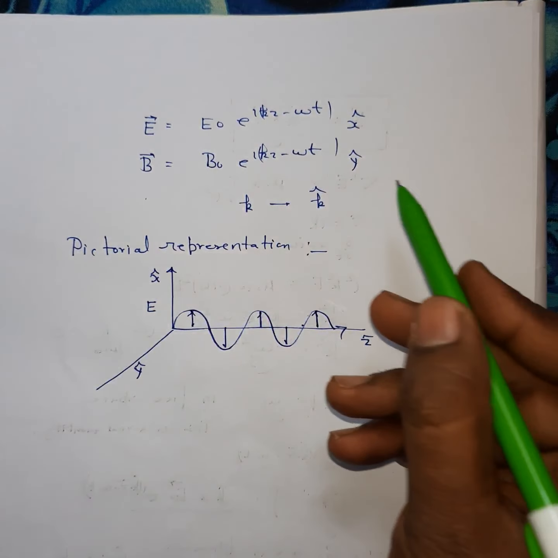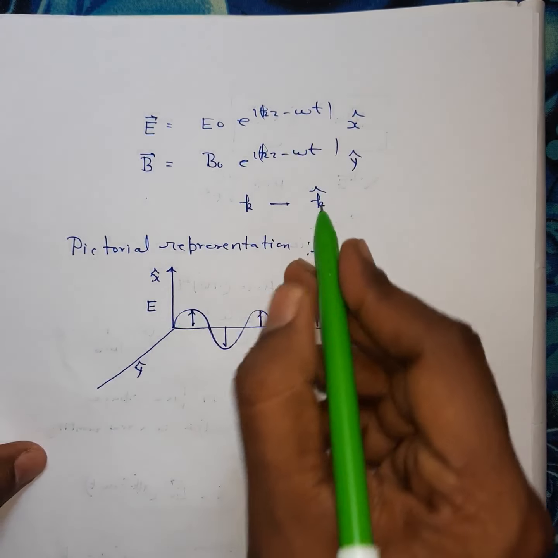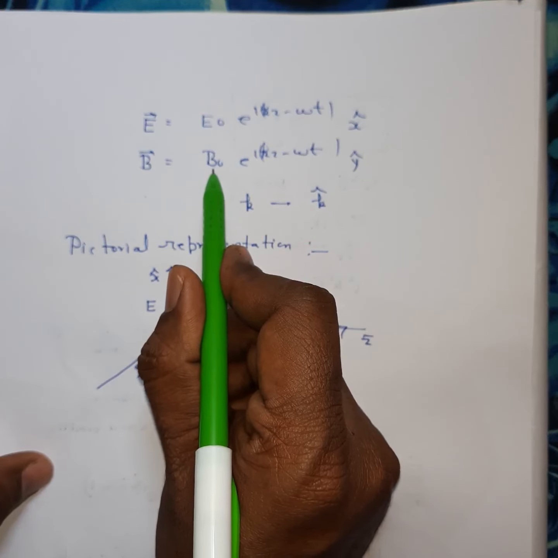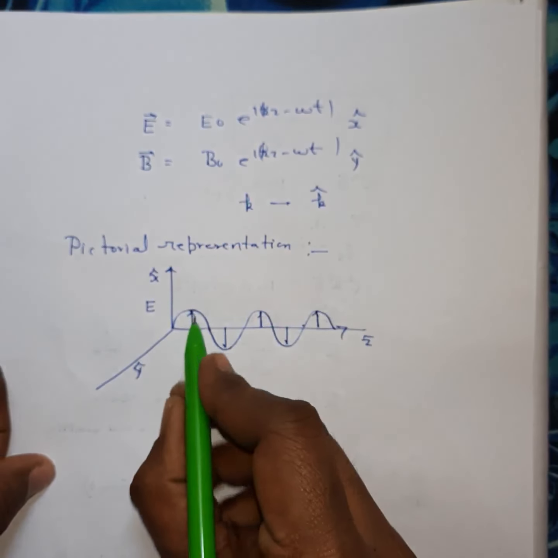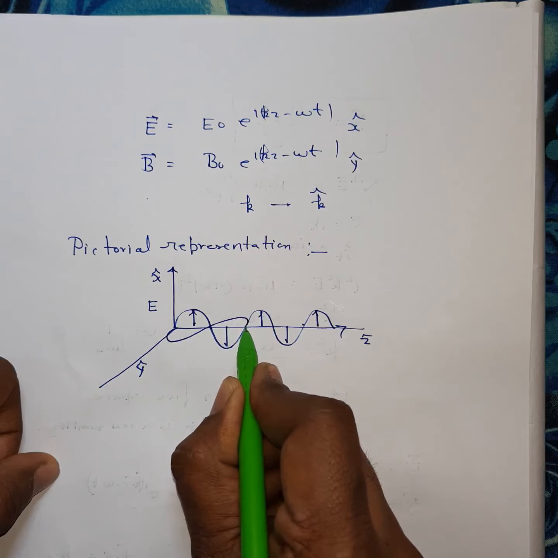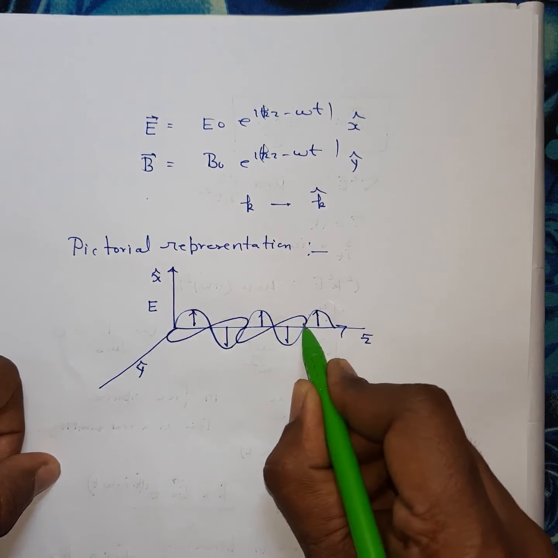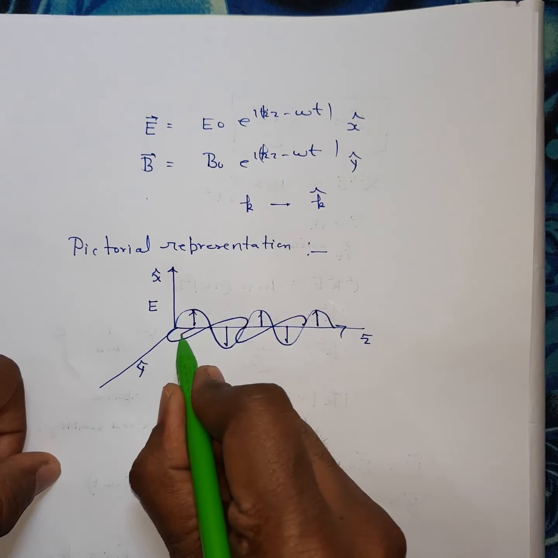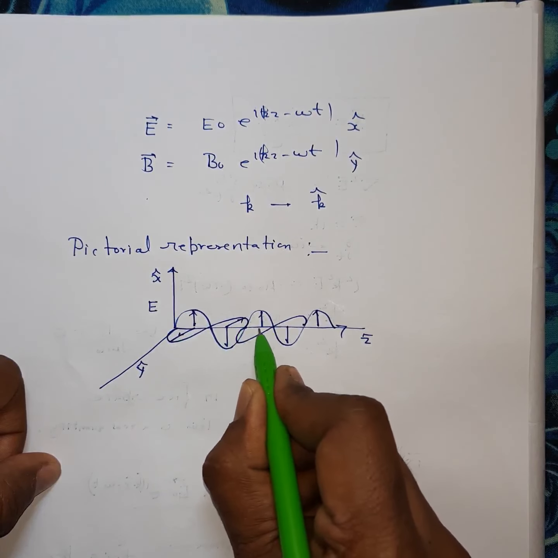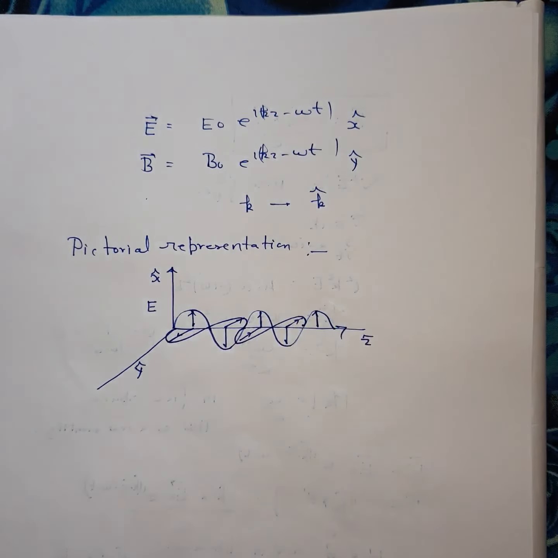The magnetic field is along the y cap direction. And since there is no phase difference, when the amplitude of the electric field is maximum, the amplitude of the magnetic field will also be maximum. So you can plot it like this. This is your magnetic field direction.